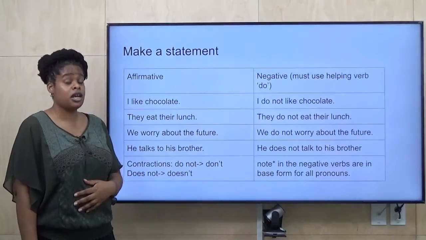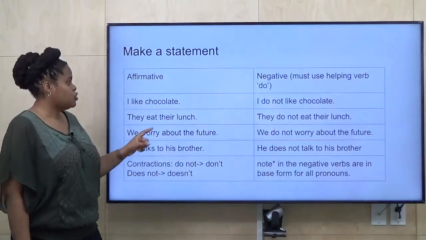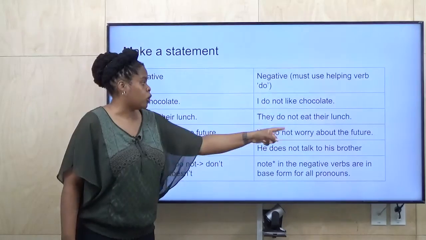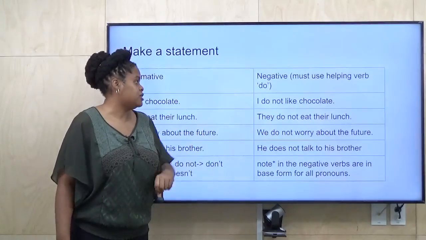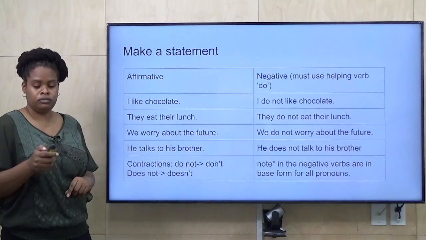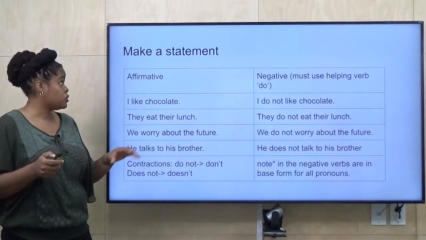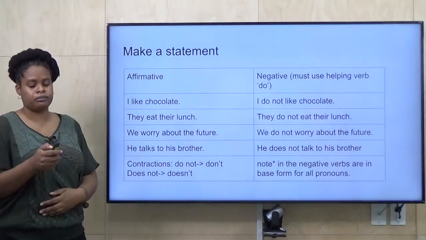So you would not say he does not talks. It's he does not talk. She does not worry. It does not eat its lunch. Or did not eat its lunch. So for this, making a negative, everybody uses the base form.